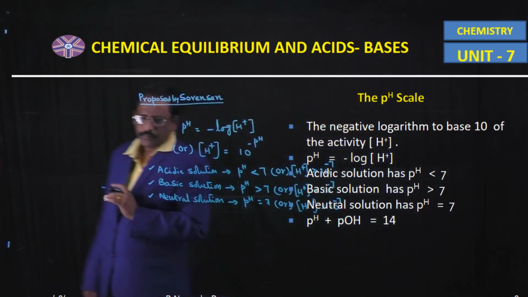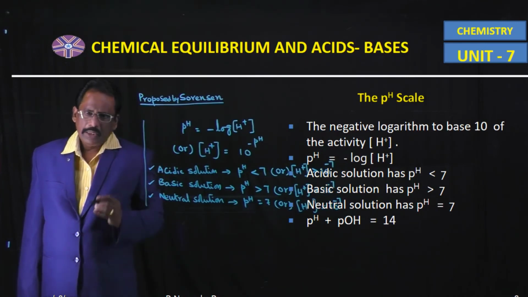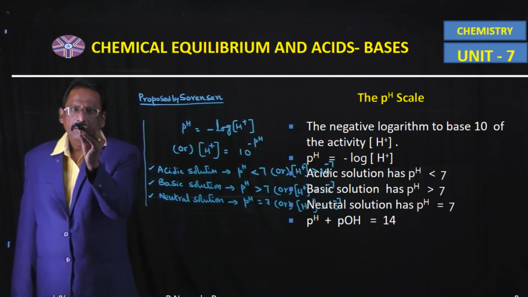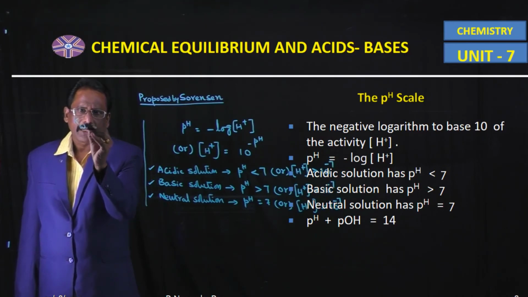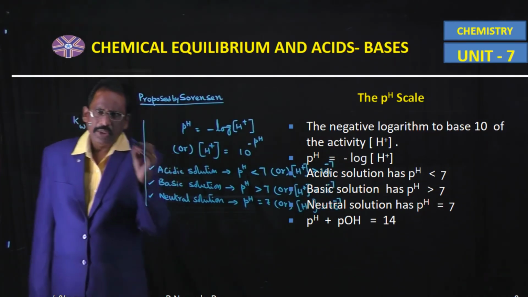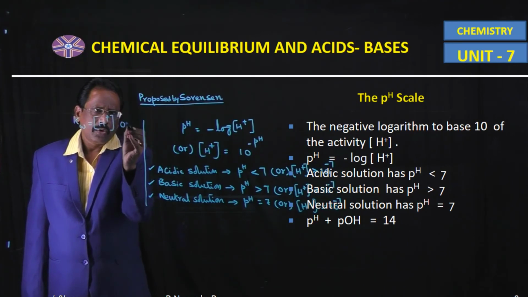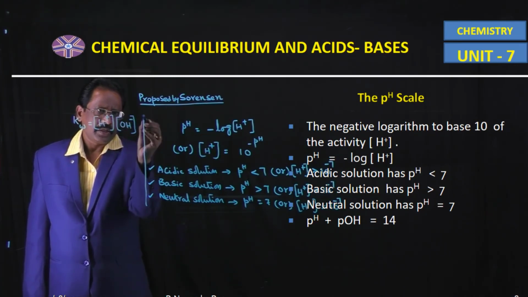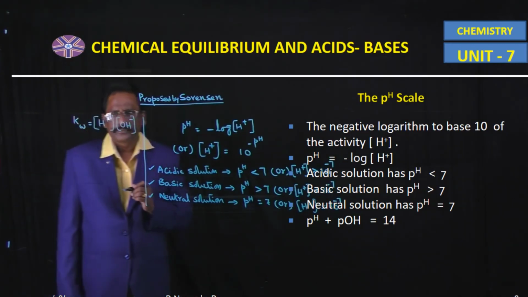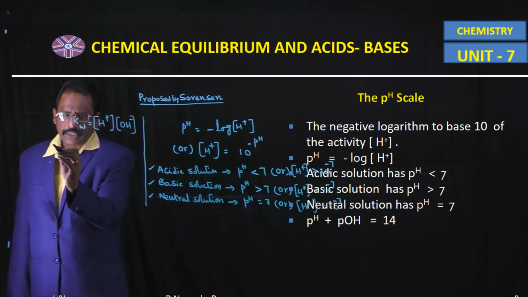Similarly, the ionic product of water Kw is equal to H plus ion active mass into OH minus ion active mass. It is already known to you. Now apply minus log on both sides.